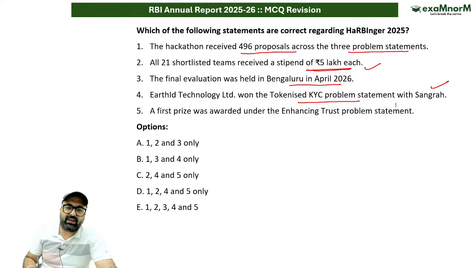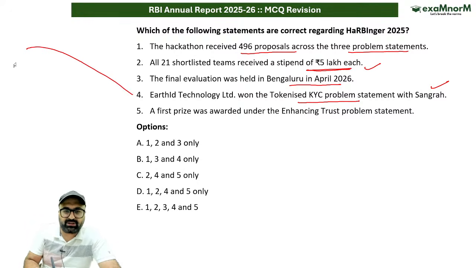So who was the runner-up? In tokenized KYC, the runner-up was Belder Technologies. And this Belder Technologies built a solution known as Kavach.